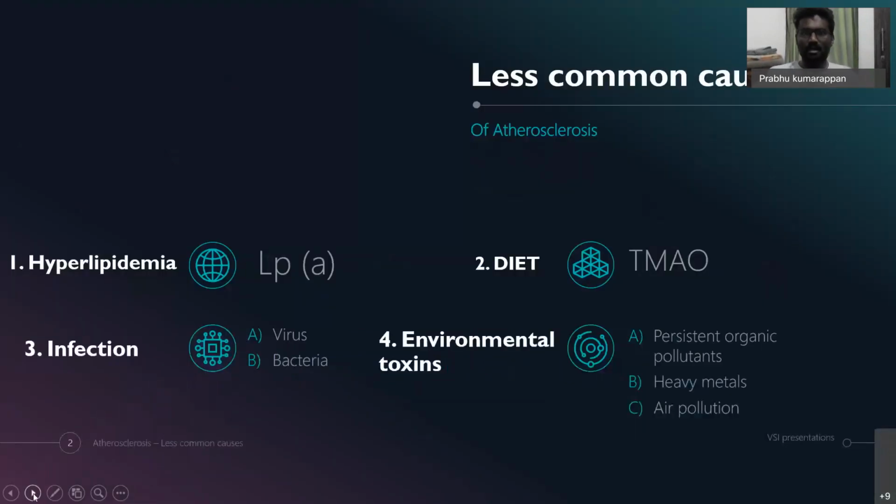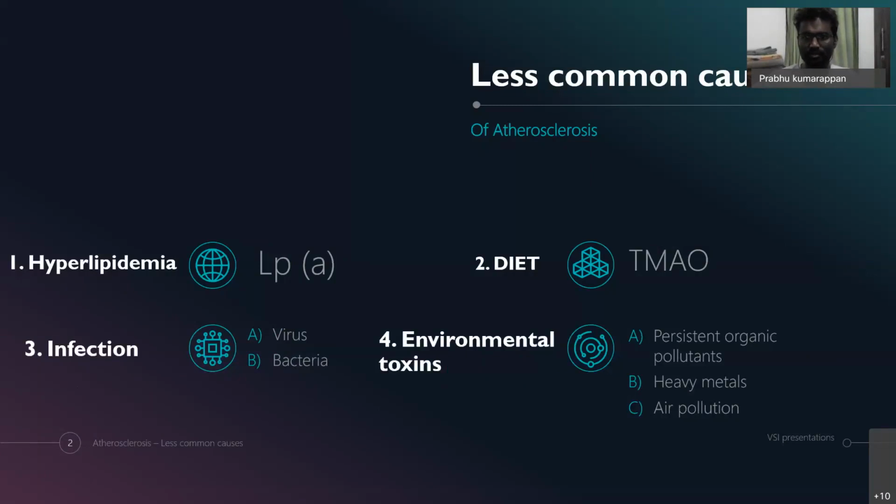So I'm going to divide this topic into four things. First is the less common causes. The first one is hyperlipidemia, in that lipoprotein A, and second is the dietary factors causing atherosclerosis.